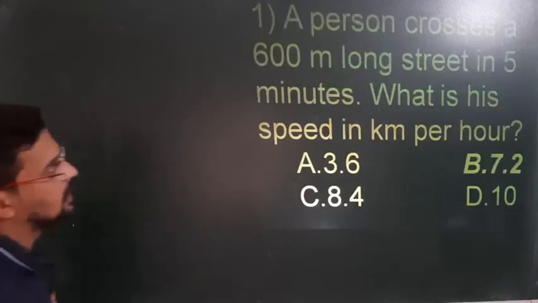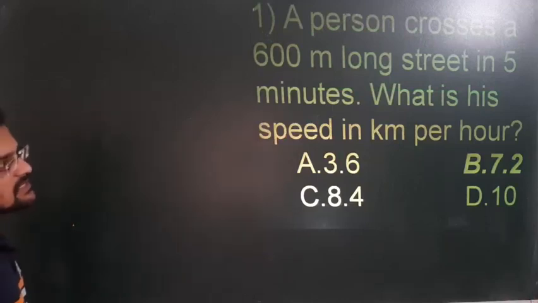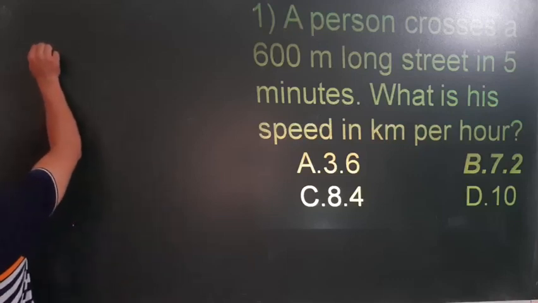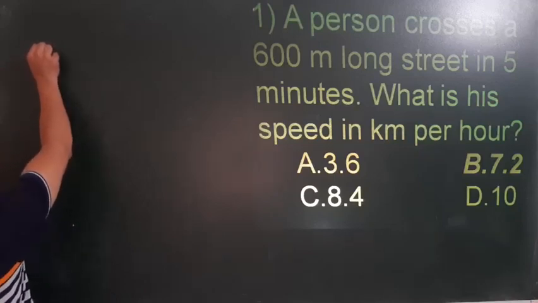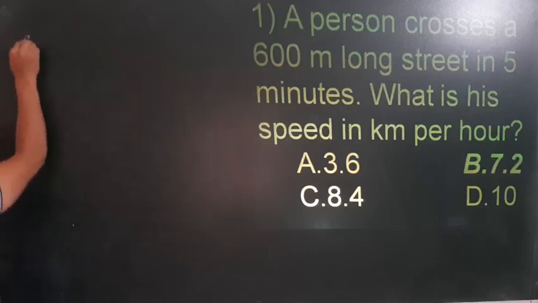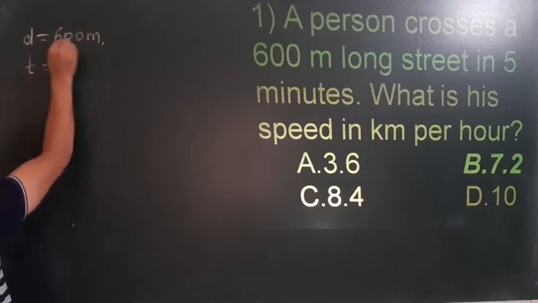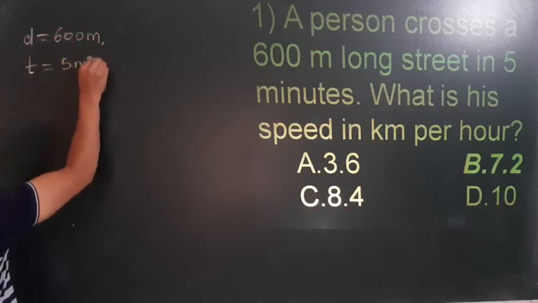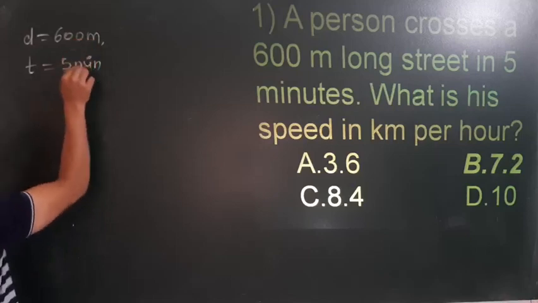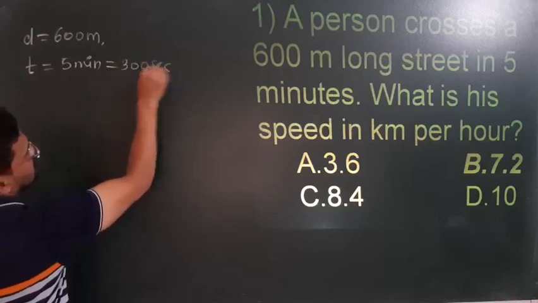A person crosses a 600-meter long street in 5 minutes. What is his speed in kilometer per hour? So the distance of the street is 600 meter, and the time taken to cross it is 5 minutes. Already told you that whenever the distance is in meter, time should be in seconds, and when the distance is in kilometer, time should be in hours. So 5 minutes means how many seconds? That is 300 seconds.